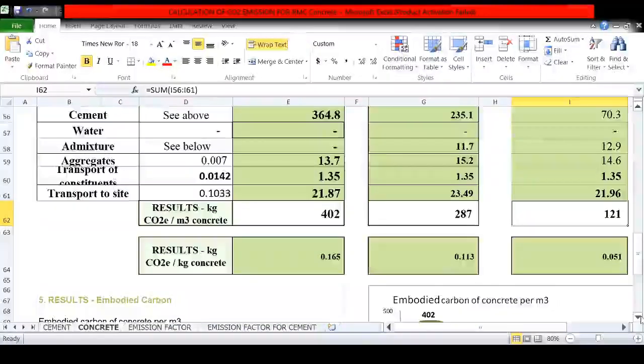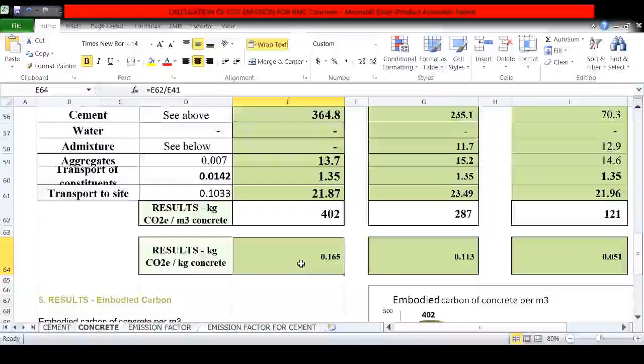Instead of meter cube, let us calculate this ratio in terms of kg CO2 per kg concrete, and this value is 0.165, which is this 402 divided by total raw material required. For mix 2 it is 0.113 and for mix 3 it is 0.053.